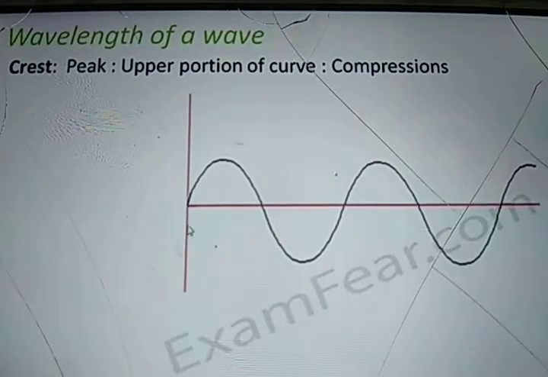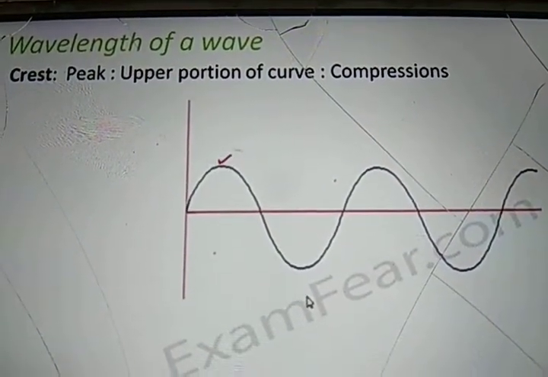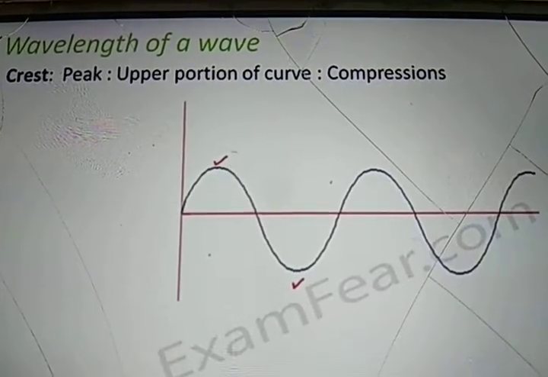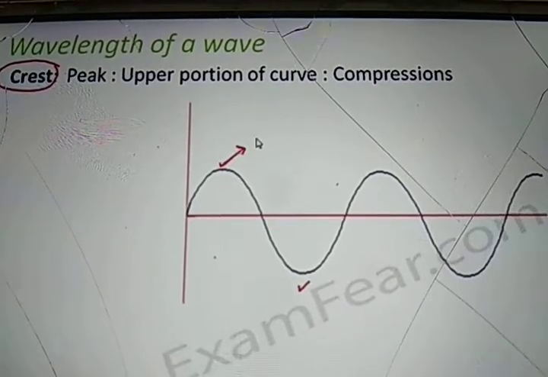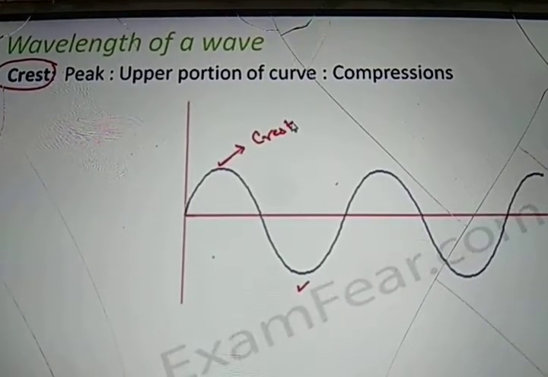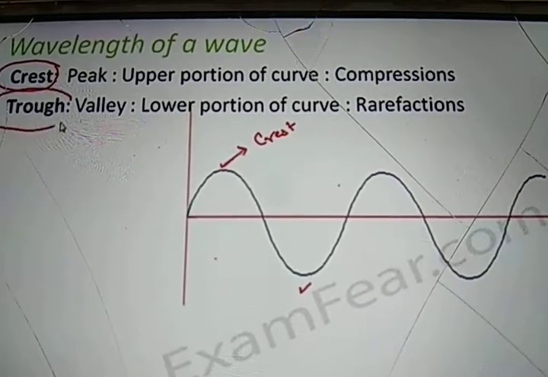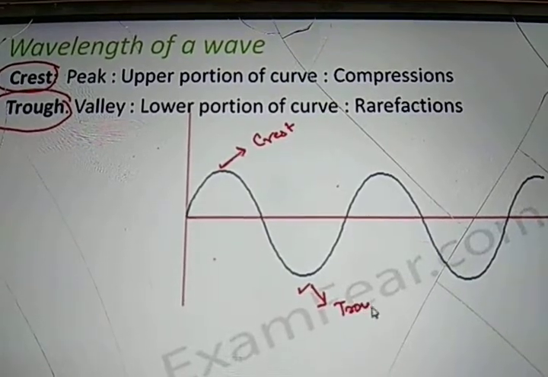Now the next thing which we are going to talk about is wavelength. Now you see the wave will have an upper and a lower portion. This peak of the wave is termed as crest. Okay, this is called a crest, and the valley of the wave is known as trough.